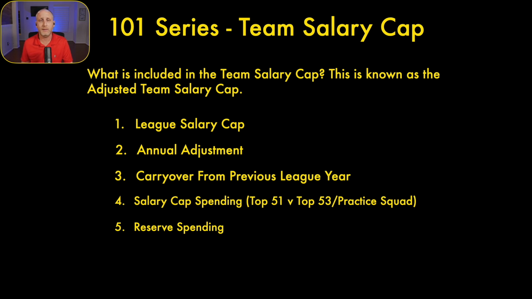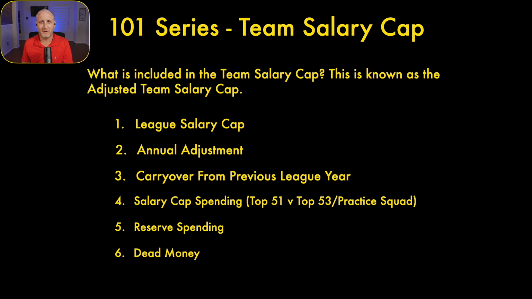So reserve spending is injured reserve, practice squad injured, PUP, so physically unable to perform reserve, non-football injury, non-football illness reserve, retired reserve. There's multiple categories of the reserve that will fall under this spending. But for the most part, it's your injured reserve, PUP, NFI, players like that.